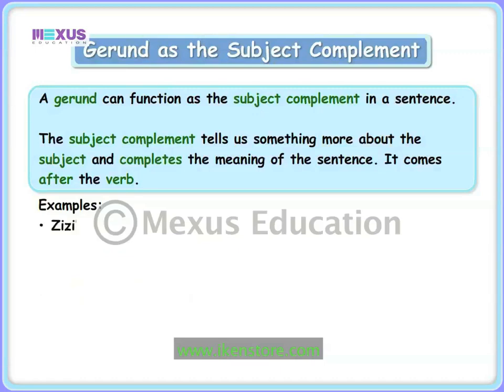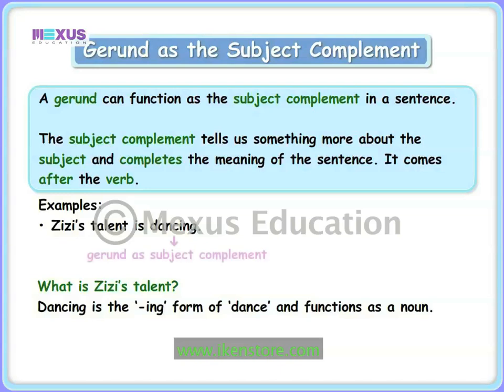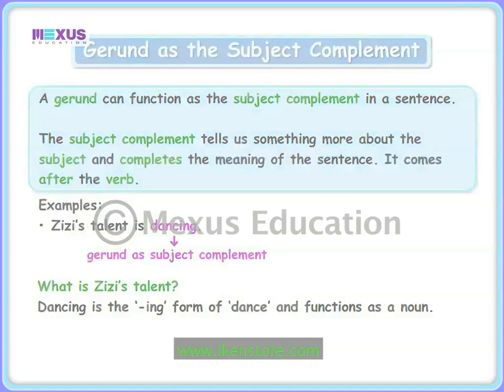For example, Zizi's talent is dancing. If we ask the question, what is Zizi's talent? We get the answer as dancing. Dancing is the ing form of the verb dance and functions as a noun. Therefore, dancing is a gerund that functions as the subject complement.